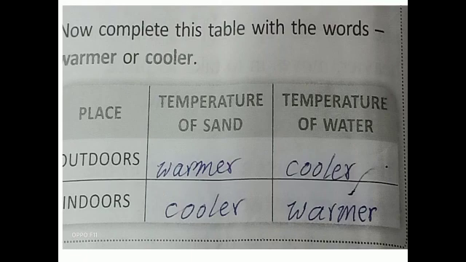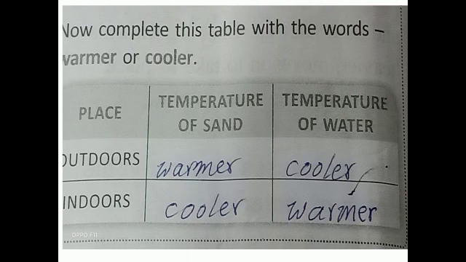Temperature of sand outdoors: warmer. Temperature of water outdoors: cooler. Indoors, temperature of sand: cool. Indoors, temperature of water: warm. As you can see from the table in experiment 4, sand absorbs heat faster than water. It also cools down faster than water does.